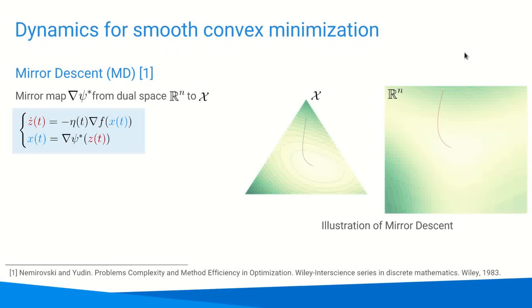This work builds on previous models of continuous time optimization. We briefly review these building blocks. The first is mirror descent. Continuous time mirror descent is defined by coupling a dual variable z, shown in red, which accumulates gradients scaled by a learning rate eta of t, and the primal variable x, in blue, obtained by applying a mirror map to the dual variable. This mirror map is a map from the dual space to the feasible set, and can be thought of as a generalization of the Euclidean projection.